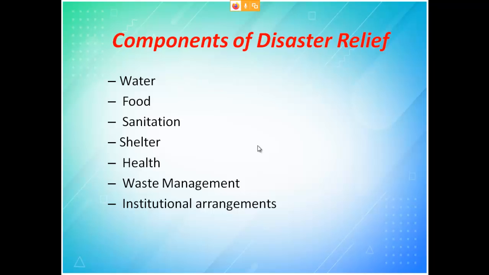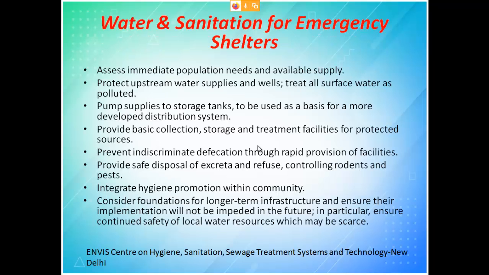Okay, so that is the second topic. Water and sanitation for emergencies: assess immediate population needs and the available supply. Immediately they require water, it cannot be given after 2 or 3 days. As soon as the disaster occurs, you have to give it. Protect upstream water supply and wells. So you should not ask them to use the upstream water or water from the well.